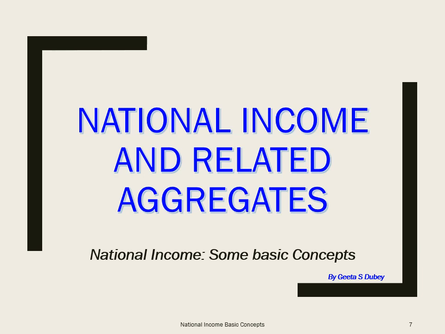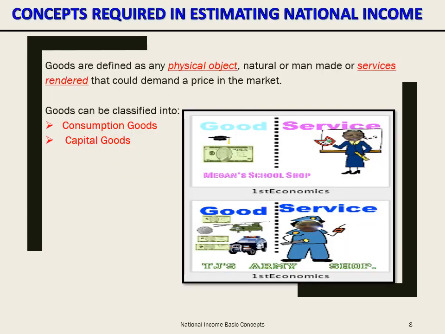National income is defined as the sum total of factor incomes earned by normal residents of a country during the period of an accounting year, or the sum of the values of all final goods and services produced in an economy by the residents in an accounting year. To understand the definition, we need to know what is a good, what is an economic territory, what are final goods, and so on. Goods are defined as any physical object, natural or man-made, or services rendered that demand a price in the market. It is also called economic goods.